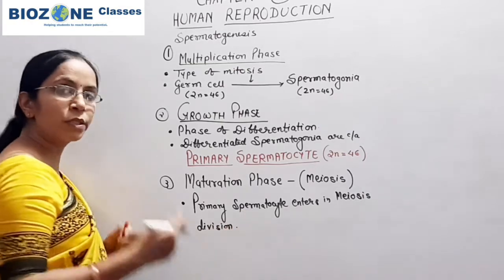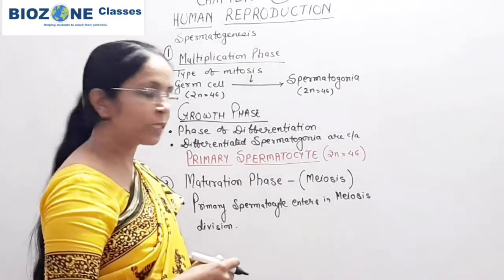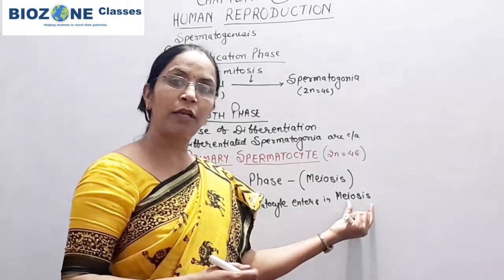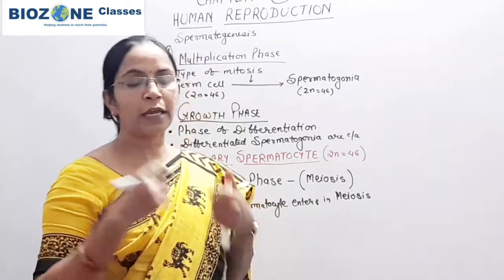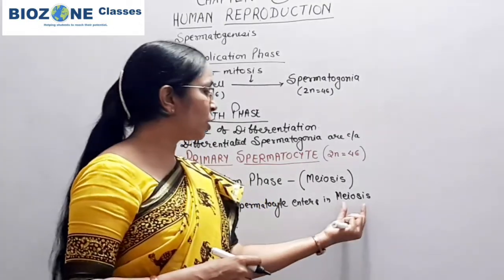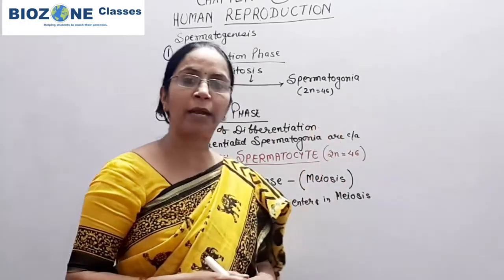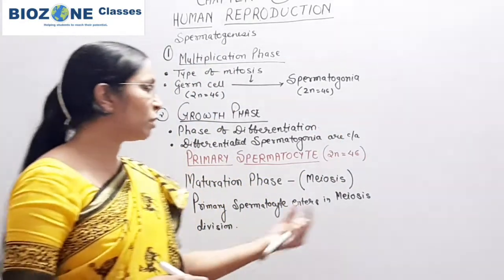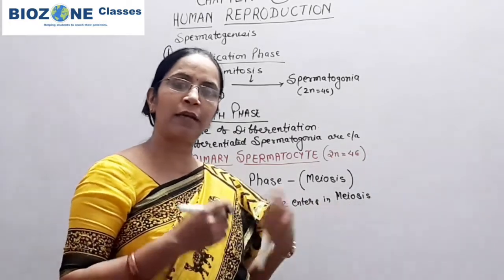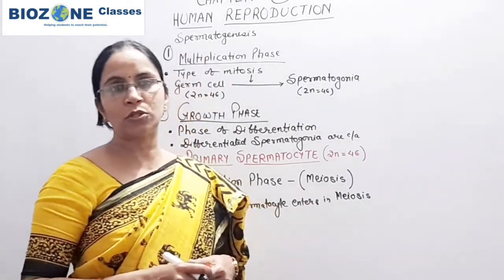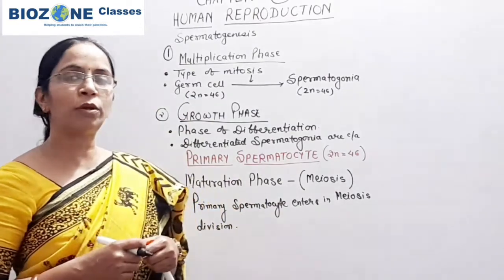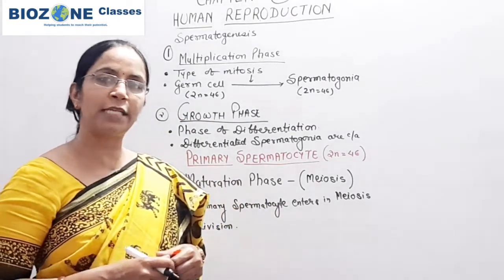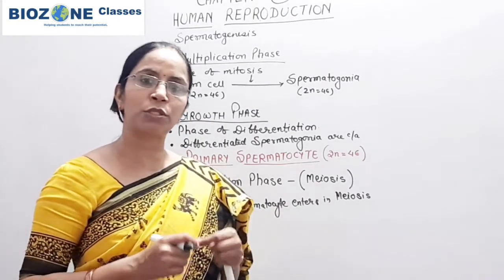Now meiosis is completed in two phases. The students who are not clear about meiosis can go through one session, or otherwise I will provide the link for the phases of meiosis division. Meiosis, you remember, is completed in two phases, meiosis 1 and meiosis 2.